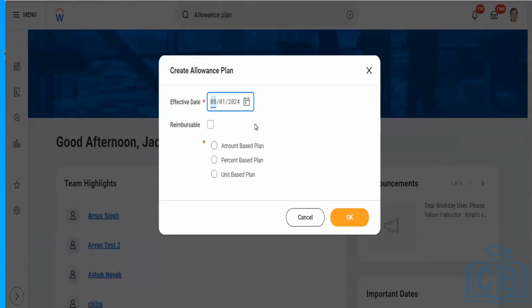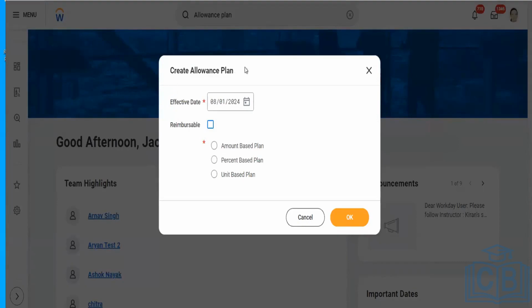If I talk about the allowance plan, first of all, this reimbursable is a checkbox. Mainly there are many different plans, to give you an example, like car allowances, fuel allowances or internet allowances. Normally there can be a scenario where those allowances will be reimbursed. You have to submit the bills and everything, and up to a certain defined limit the amount will be paid. In that scenario, we can use this reimbursable.